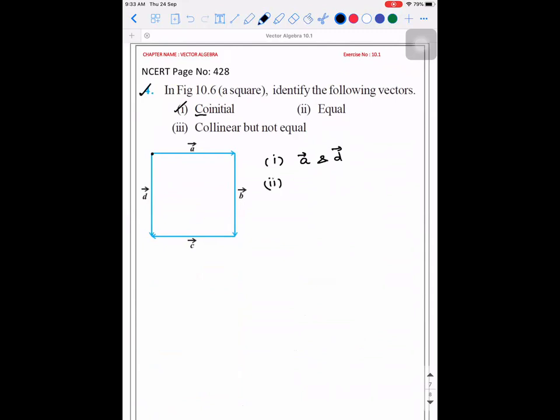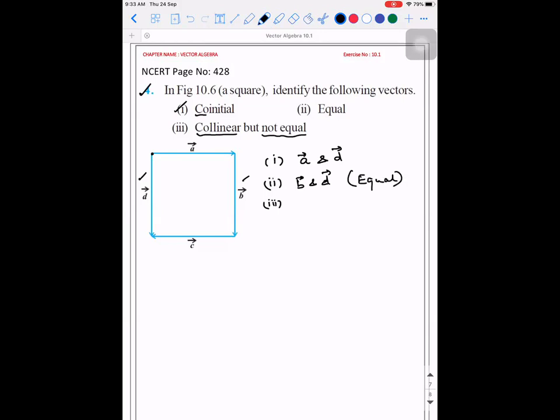Second, equal vector. Okay. So equal vector means what did I say? B vector and D vector. So what is the definition? They have same direction and same magnitude. Third, collinear. Yeah. So D vector and B vector are equal vectors.